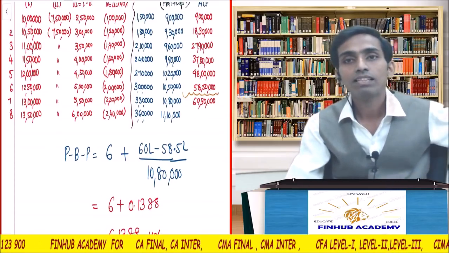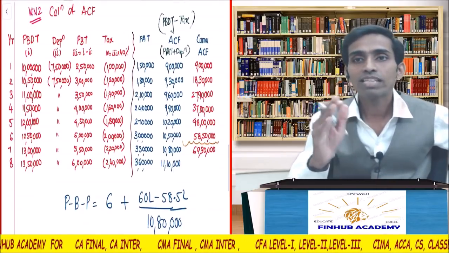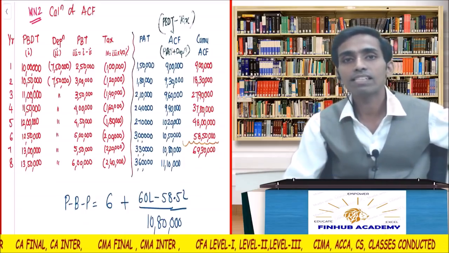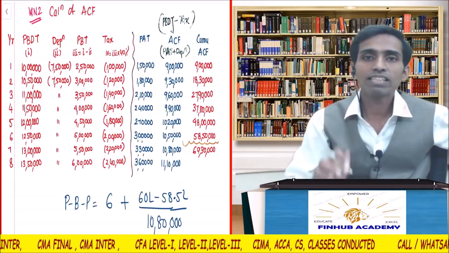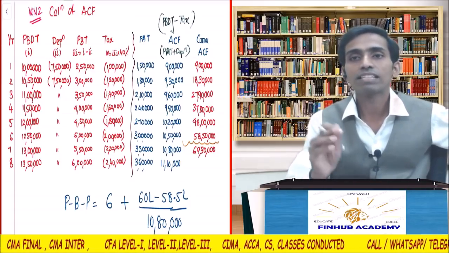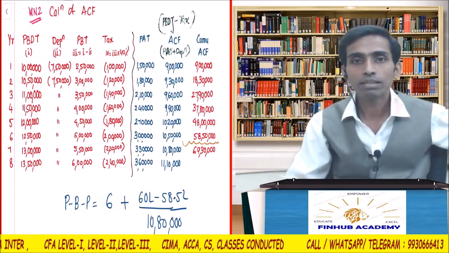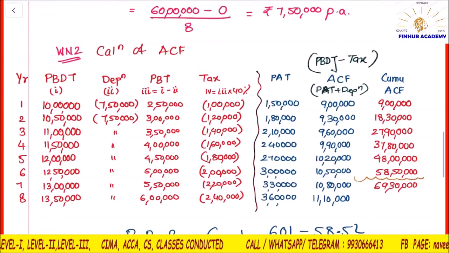Is it clear? This is what I used to say: when you have a different PBDT or the depreciation is different or both are different, you have to make the table to get the ACF. Is that clear? If every year the PBDT is same and every year the depreciation is same, then obviously every year the ACF will be same. No need to do it year wise. Okay, please copy this.